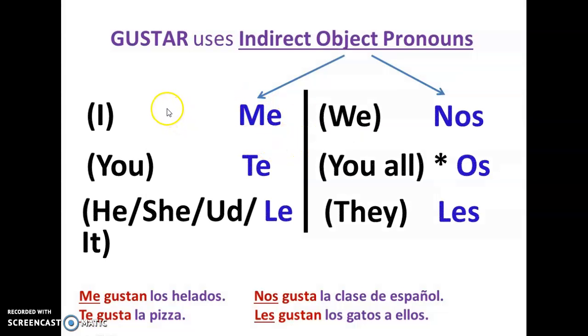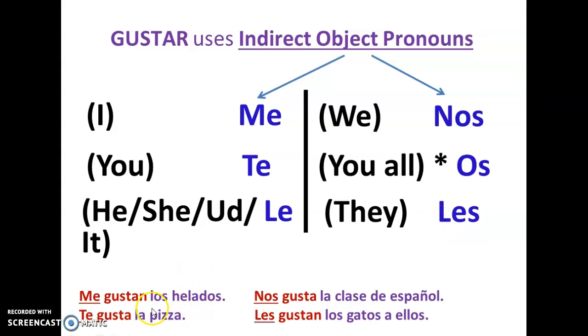We need to use indirect object pronouns in order to work with the verb gustar. So anything that I like, it's going to be me, and then the conjugation gusta. Te for you like. Te gusta. Le for he or she or usted or it likes. Le gusta. And then something that we like, nos gusta. Something that you like, like in Spain, os gusta. And also they, les gusta. They like something, les gusta.